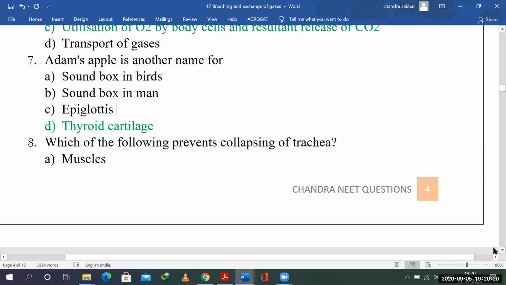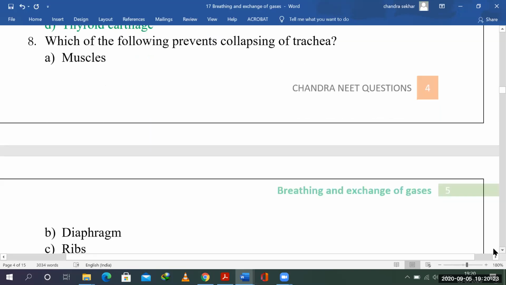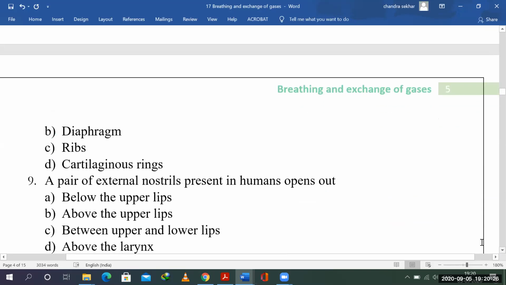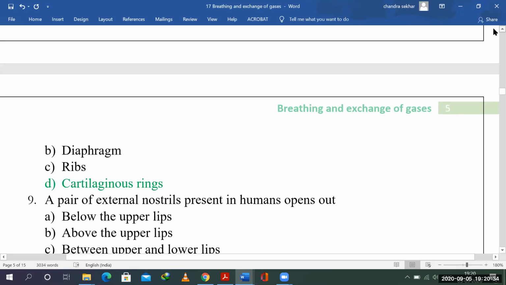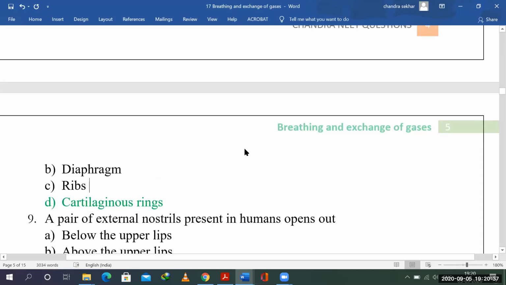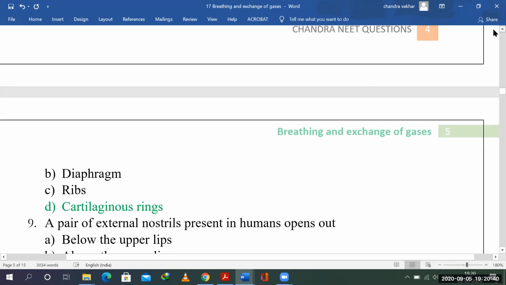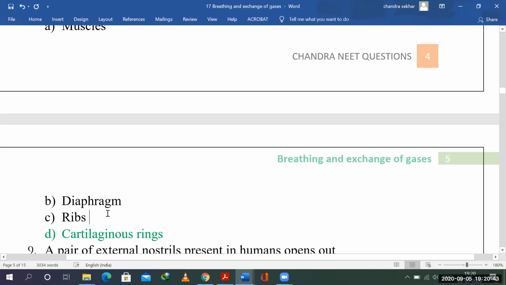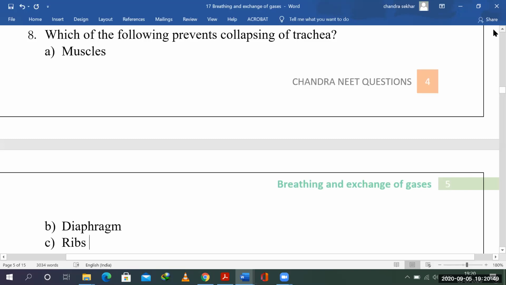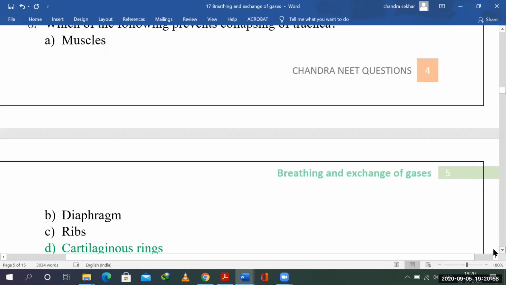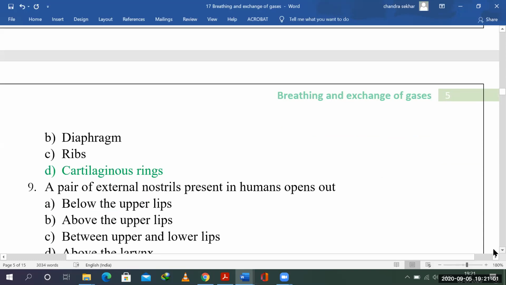Which of the following prevents the collapsing of the trachea, right? So muscles, diaphragm, ribs, and cartilaginous rings. This is also an easy question, right? It is cartilaginous rings. Ribs, what is the function of the ribs? They protect the organs of the thoracic cavity, lungs and heart primarily, right? So that is the function. Here the trachea is protected by cartilaginous rings from getting collapsed. Diaphragm is a muscle that divides the abdominal cavity from the thoracic cavity.